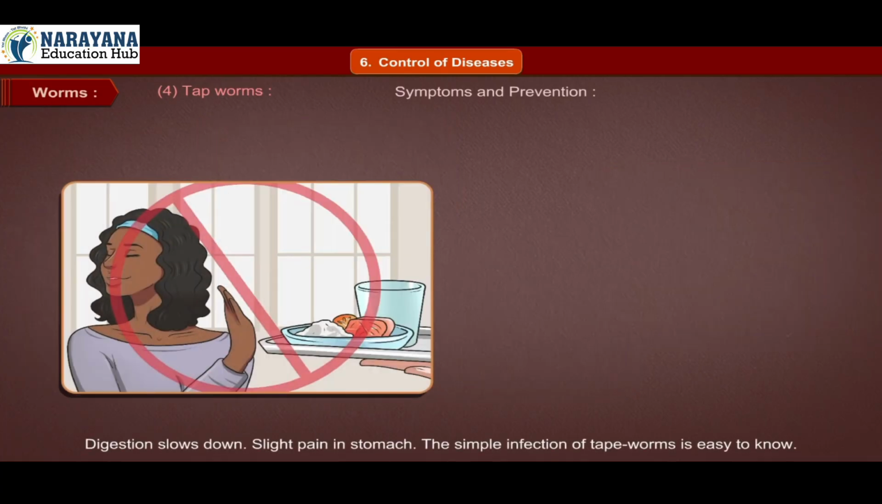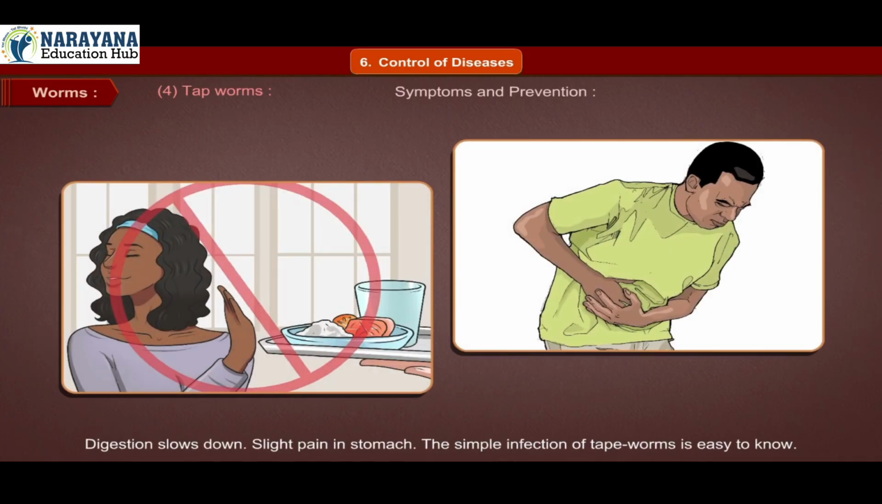Symptoms and prevention. Digestion slows down. Slight pain in the stomach. The simple infection of tapeworms is easy to know. They are seen in the excreta of a person in 1 centimeter pieces, separately or jointly, more in length.